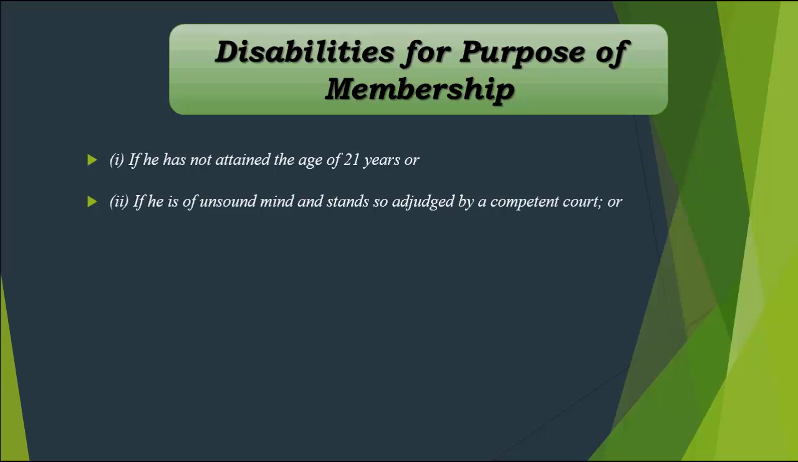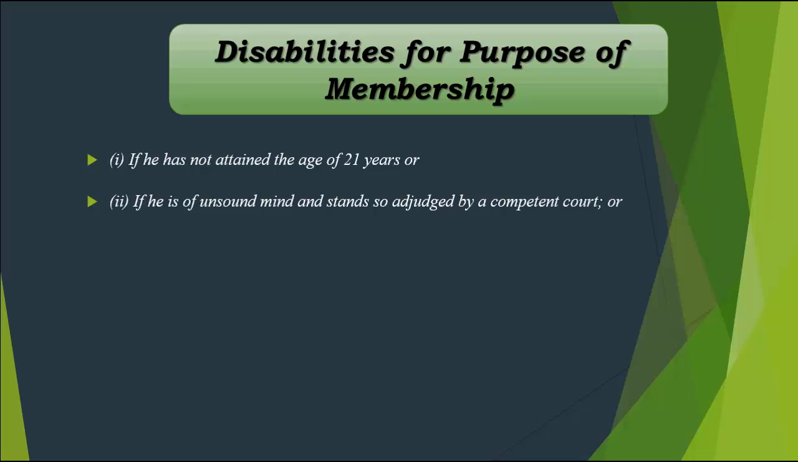The second disability, which will continue after that, is that if the person is of unsound mind. Right? And how do you know that he is of an unsound mind? He has been adjudicated to be of an unsound mind by a competent court. And when we say competent court, it is the court that has the jurisdiction and the authority to declare the person to be of unsound mind.